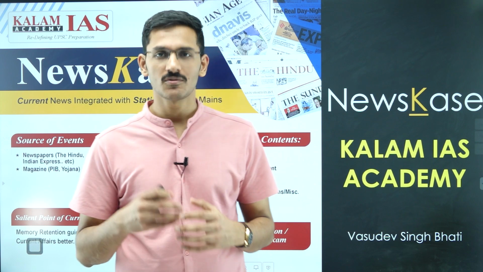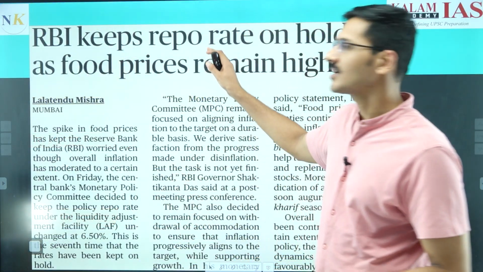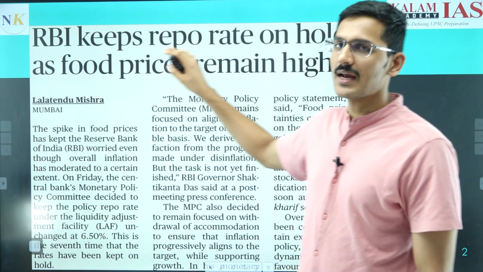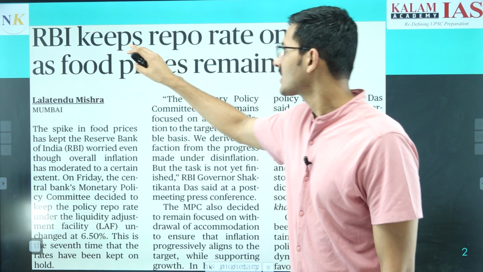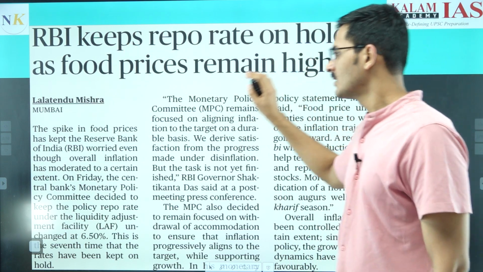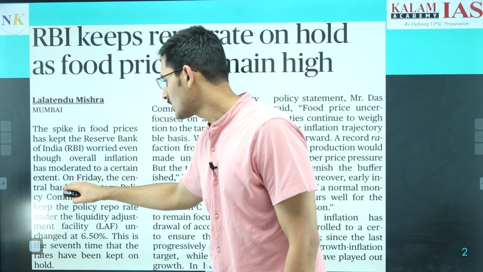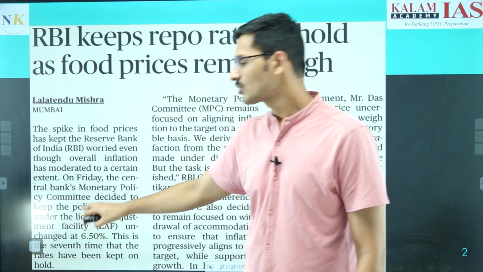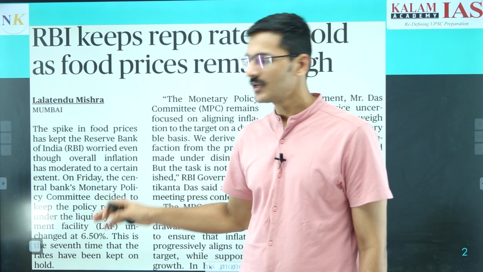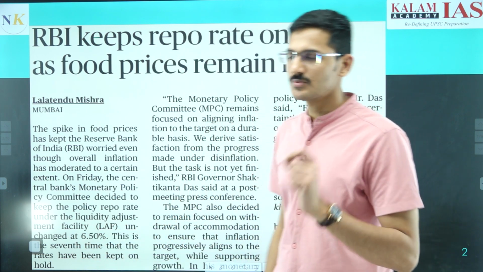So this year's most important news in economy is that RBI has decided to keep the repo rate unchanged. The headline in today's newspaper says that RBI keeps repo rate on hold as food prices remain high. This article talks about how the Monetary Policy Committee has decided to keep the policy repo rate unchanged as food inflation is high. The current repo rate is 6.5%.